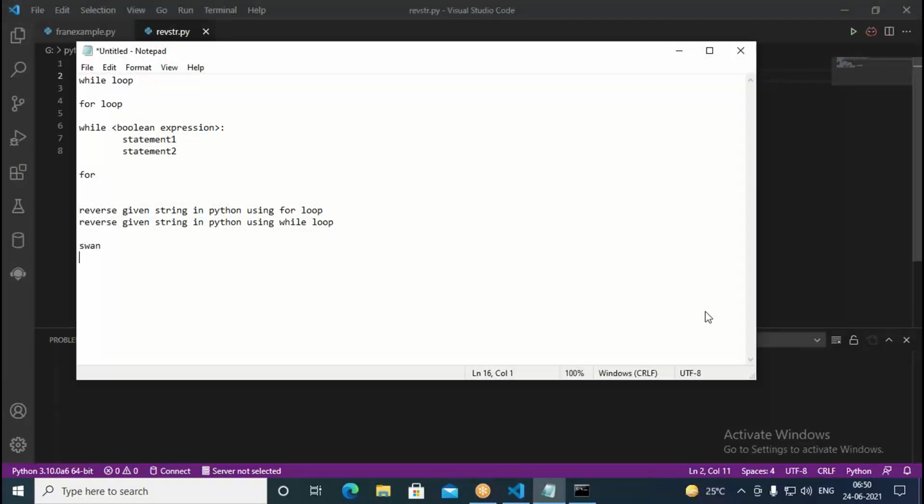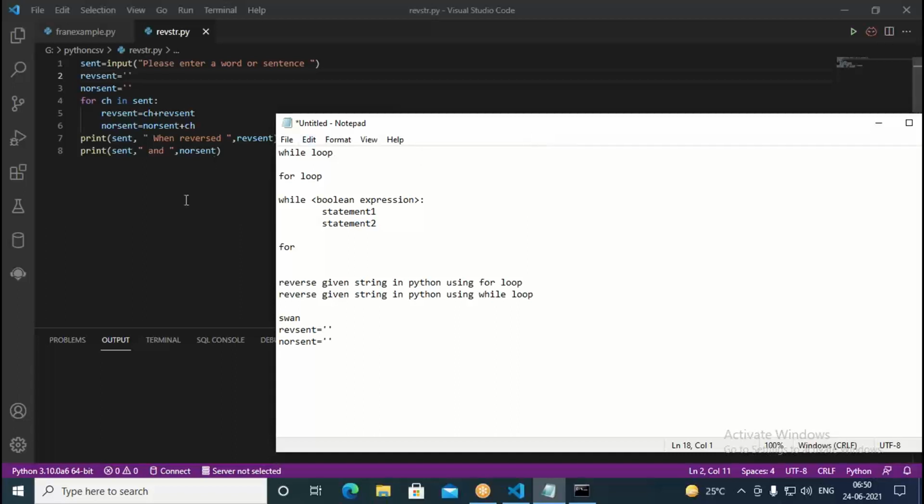So initially rev sent is an empty string, and nor sent is also an empty string. Upon the very first iteration, what character is going to be retrieved? I have entered swan, so it retrieves S. Rev sent equals empty string plus S, which is S only.